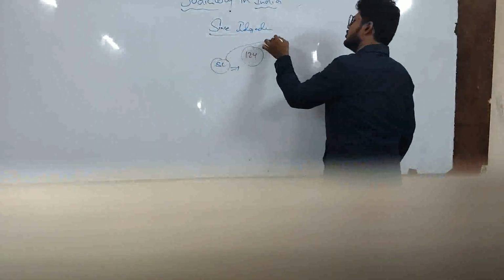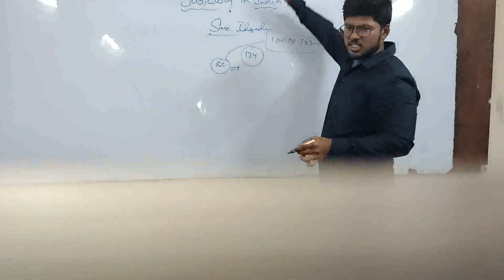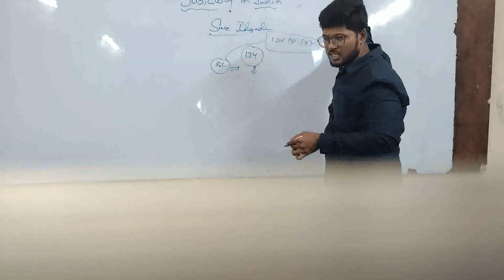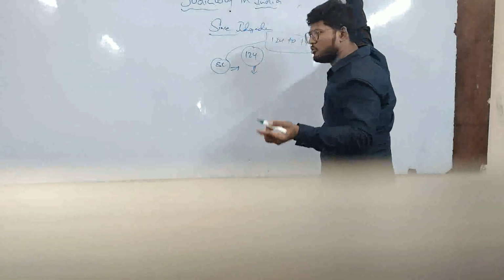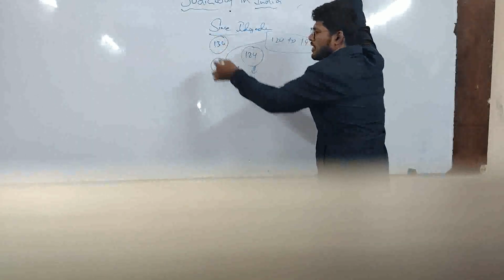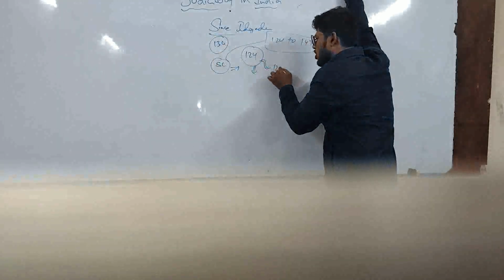It extends from 124 to 147. Article 124 shows that there has to be a Supreme Court in Delhi. When you mention the seat of the Supreme Court, it talks about Article 130. It is a different matter. We will read it later. First, 124. It talks about 124(2).